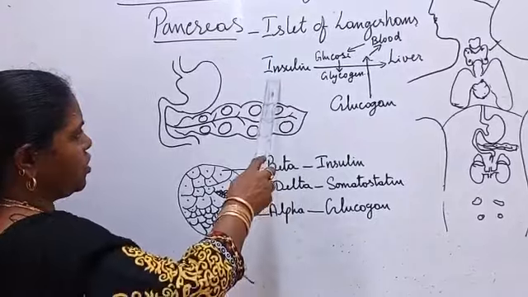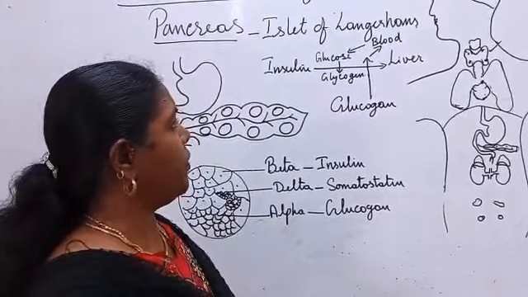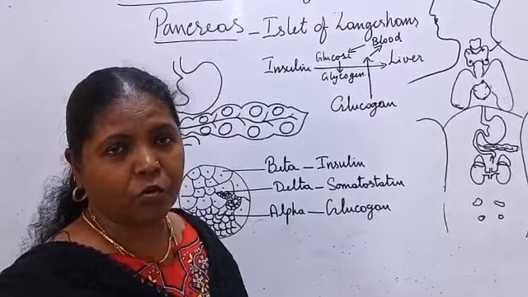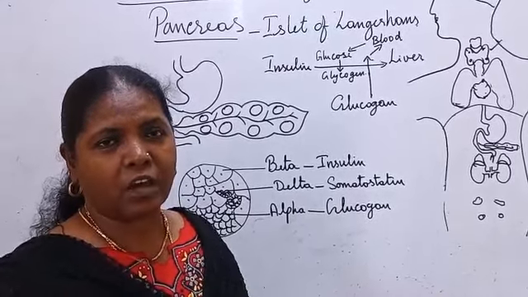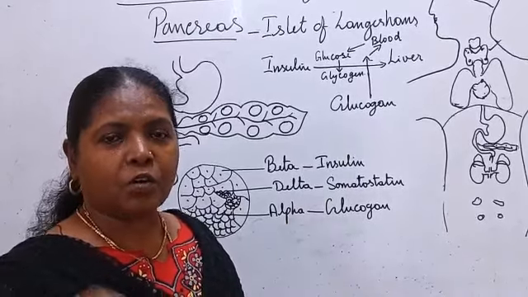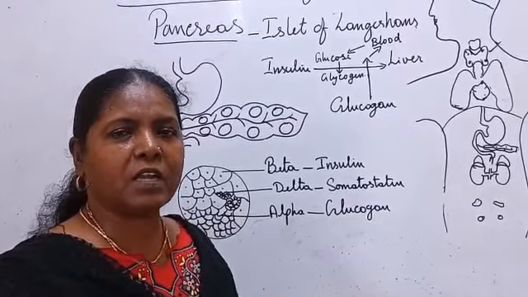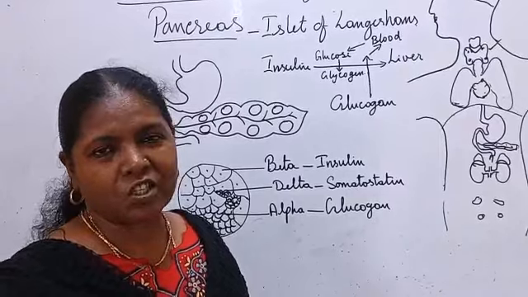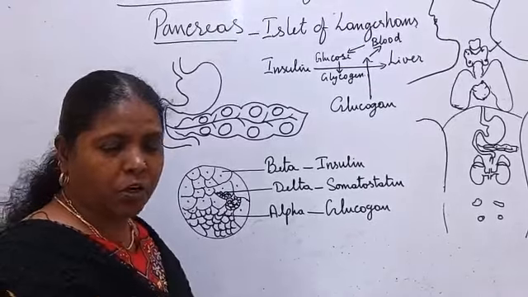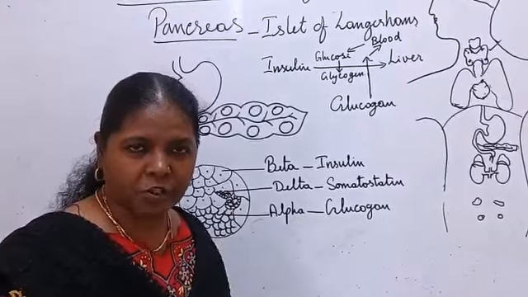Suppose the secretion of insulin is less, then the cells cannot utilize the glucose unless they are induced by insulin. So if insulin secretion is less, the glucose level will be more, because the cells are not utilizing glucose. That condition is called diabetes mellitus. So what are the symptoms? Polyphagia, polyuria, polydipsia: abnormal hunger, abnormal thirst, and frequent urination.